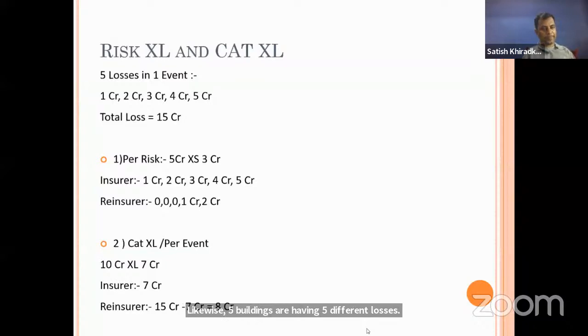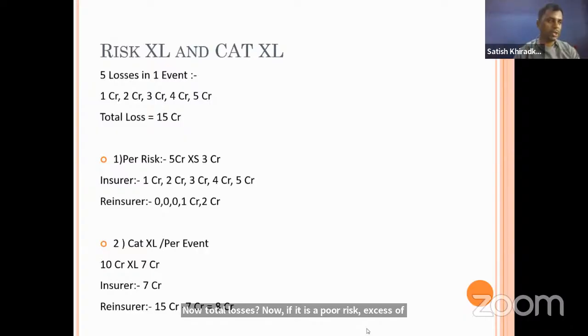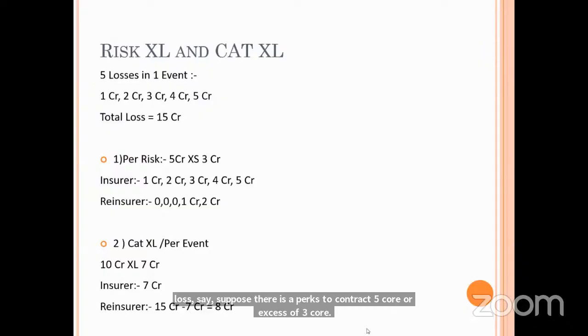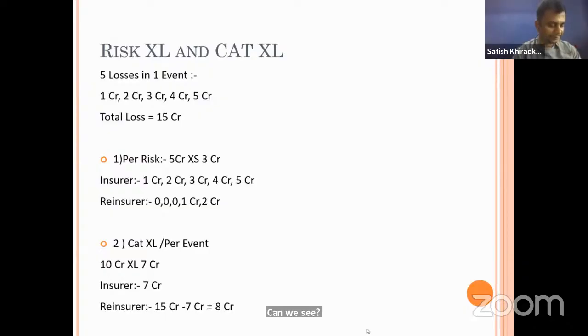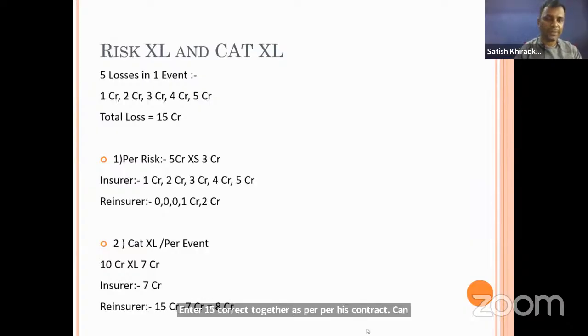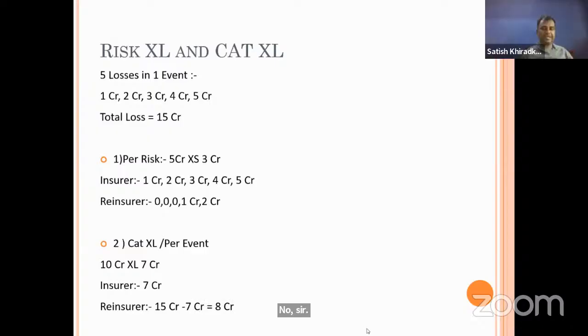Now if it is a per risk excess of loss, suppose there is a per risk contract, 5 crore excess of 3 crore. Now what will happen per risk? What does per risk suggest? Can we see the entire 15 crore together as per the per risk contract? Can we do that? No, sir. We should see each and every risk separately.